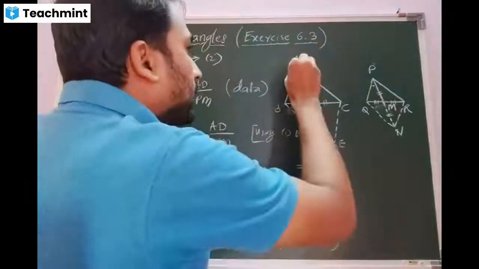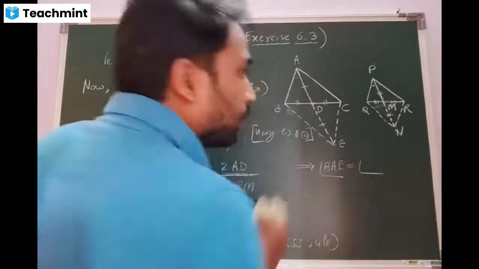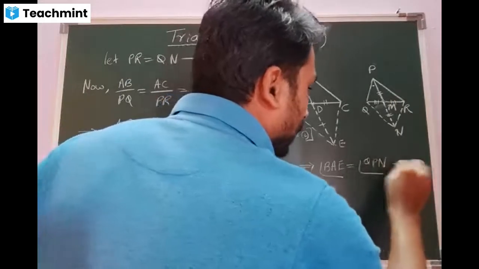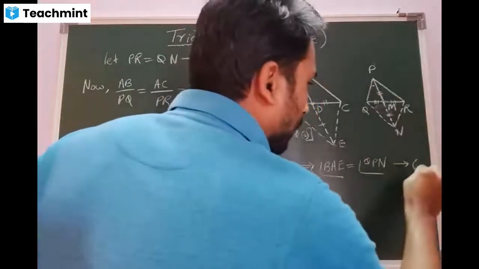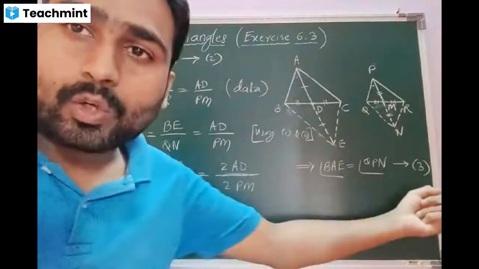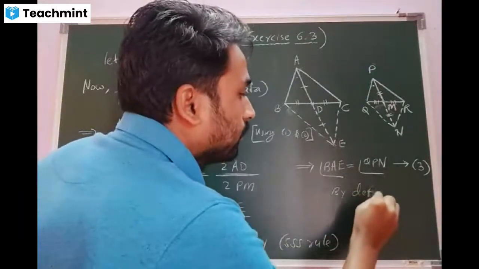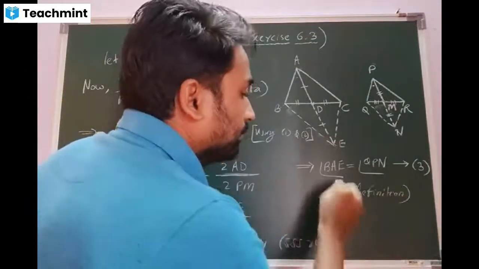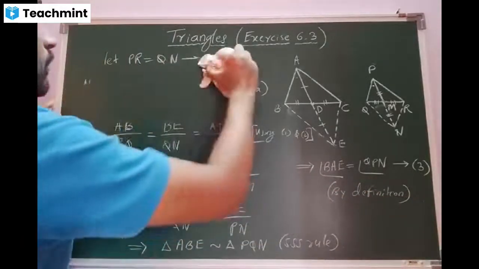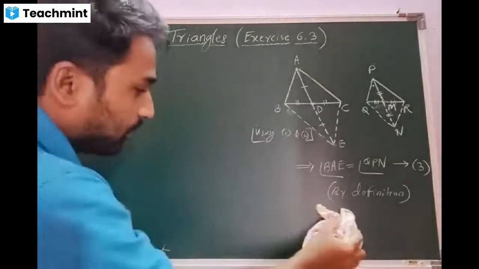So let me write angle BAE is equal to angle QPN. Call it as equation number 3. Copy fast. BAE is equal to QPN, equation number 3. The reason: by definition, I'm using the definition of similar triangles. Copy. Yes, sir. Okay, beta.